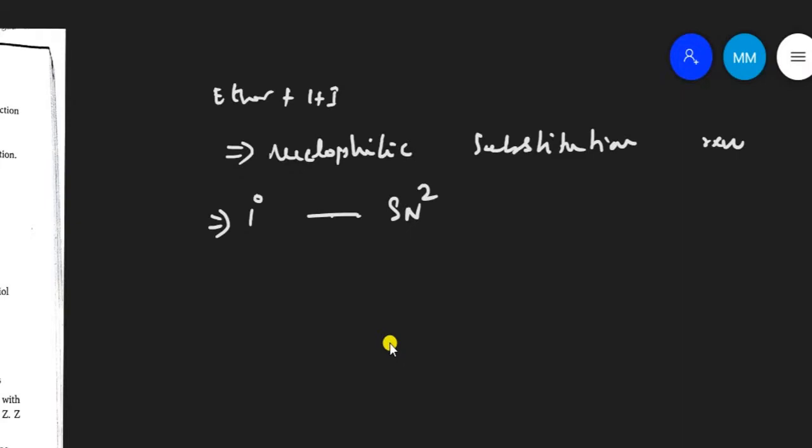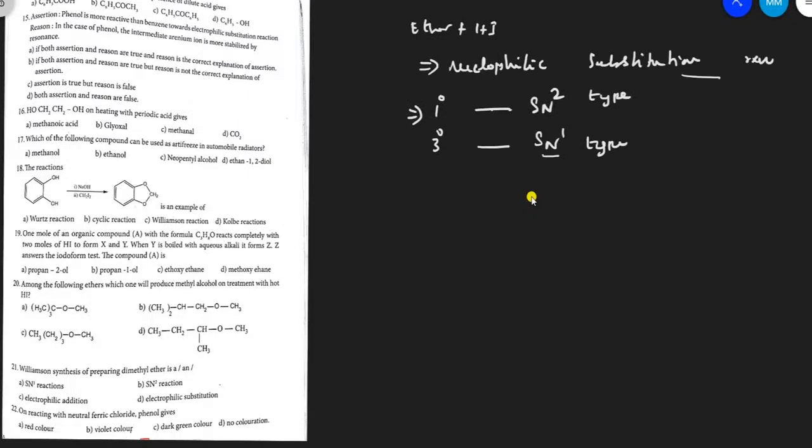If the ether contains a tertiary alkyl part, it undergoes SN1 type. So this is the basic idea. Ether reacts with hydrogen iodide and undergoes nucleophilic substitution. The type is different. If it is tertiary, it undergoes SN1. If it is primary, it undergoes SN2.